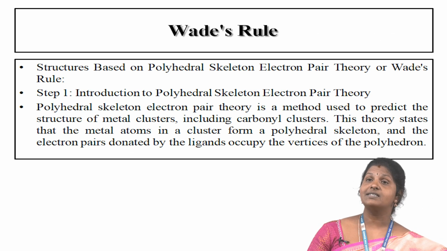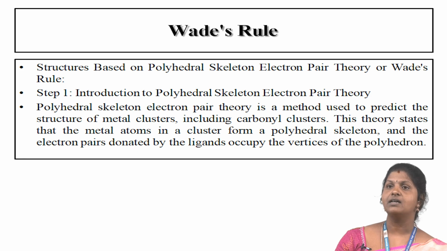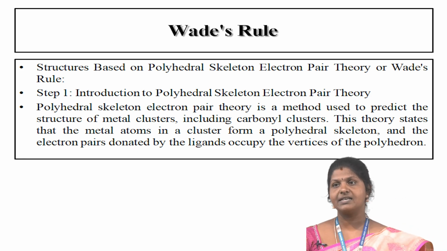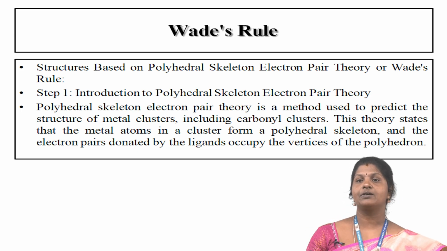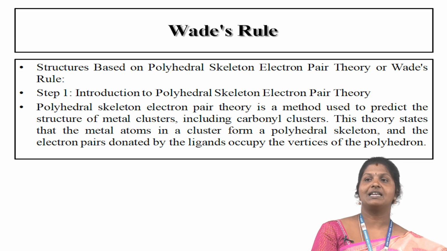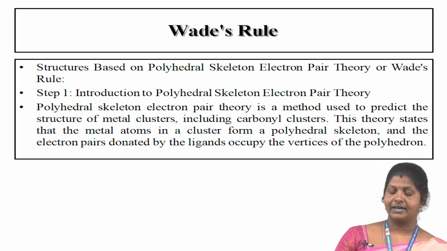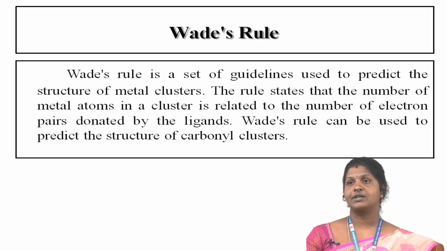Then Wade's rule: structure based on polyhedral skeletal electron pair theory. Introduction to polyhedral skeletal electron pair theory: it is a method used to predict the structure of metal clusters, including carbonyl clusters. This theory states that the metal atoms in a cluster form a polyhedral skeleton and the electron pairs donated by the ligands occupy the vacant sites of the polyhedron.